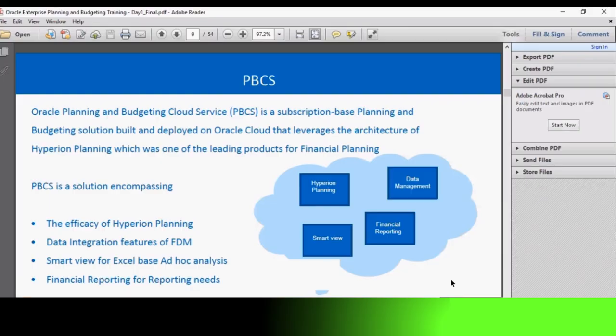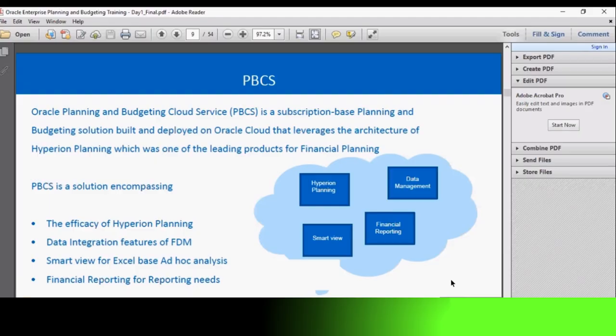So when we were accessing on-prem Hyperion Planning, we would be able to access both Hyperion Planning in the front end and the database at the back end as well. We will be having that access. But coming to PBCS, that back end, everything is on cloud and everything is handled by Oracle. So we will be having access only to the front end of PBCS, and we will do the required planning on that.